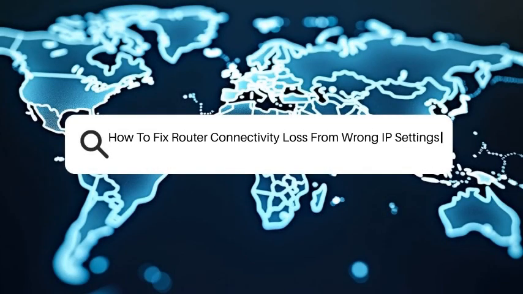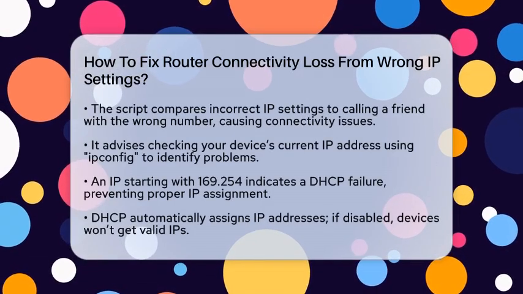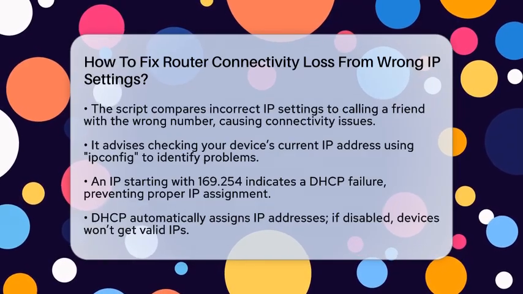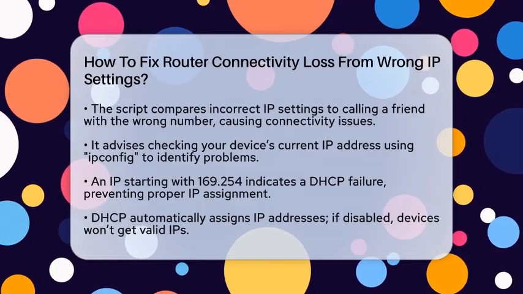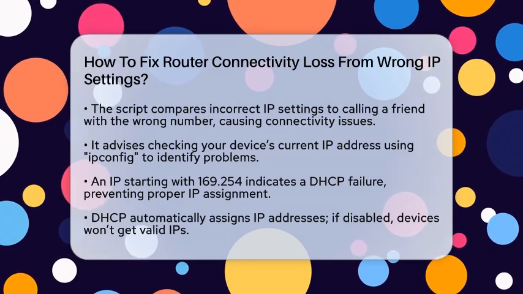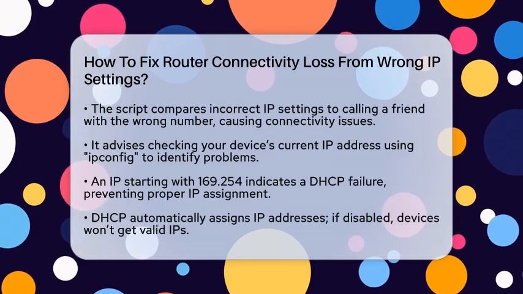How to fix router connectivity loss from wrong IP settings. Imagine trying to call a friend and your phone shows the wrong number. That's similar to what happens when your router's IP settings are off. Your device can't talk to the internet properly. Let's walk through how to fix this and get your connection back on track.